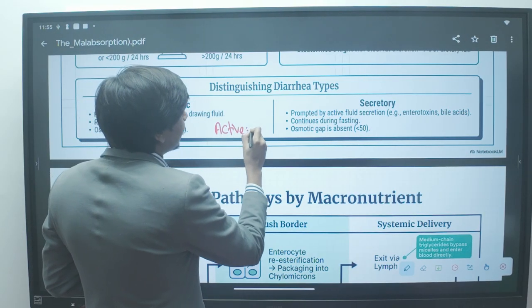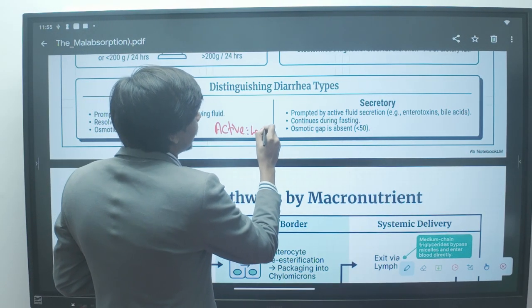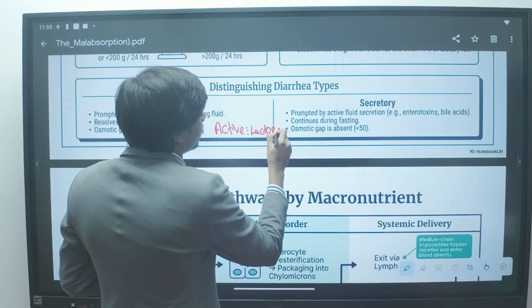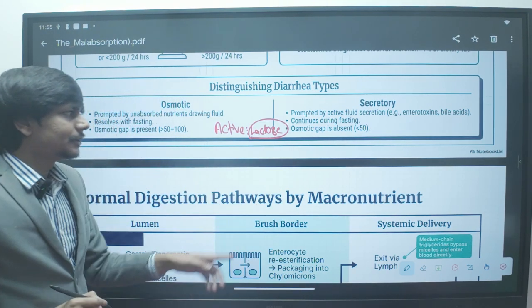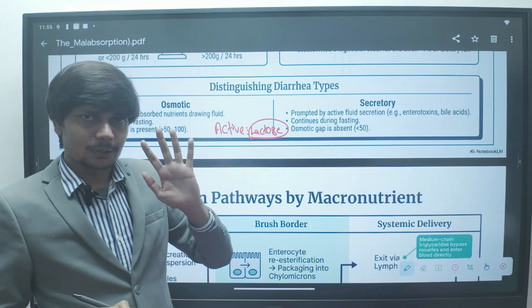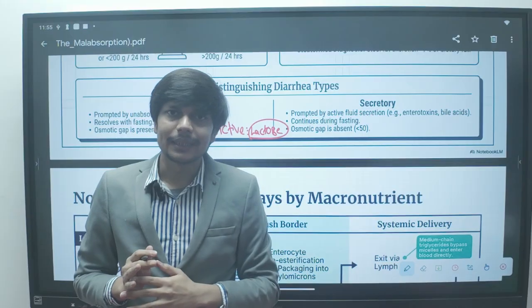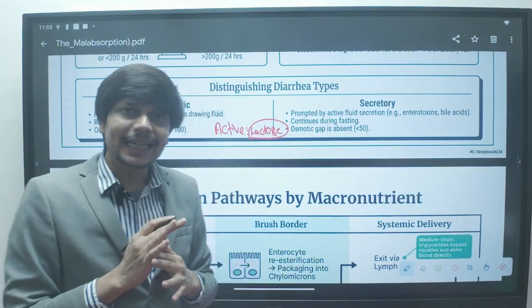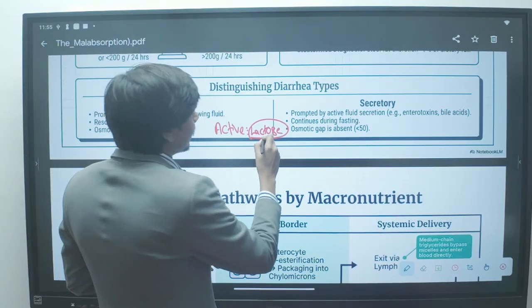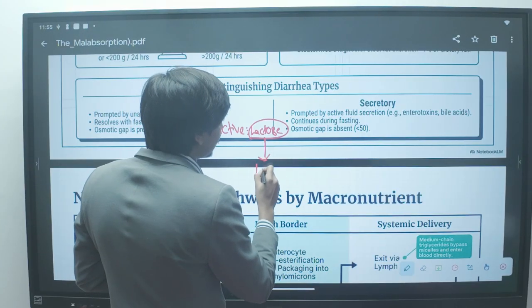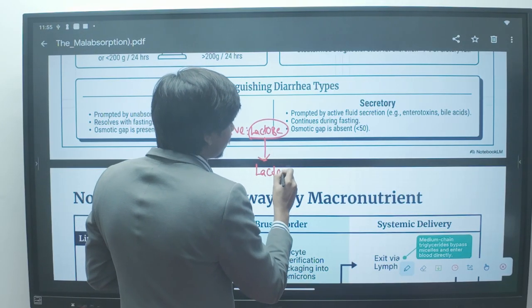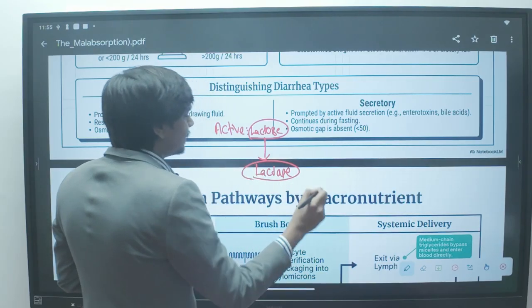Let's suppose the osmotically active substance is lactose. Our body has an enzyme which can digest lactose, but let's suppose the patient has a deficiency of this lactase enzyme.